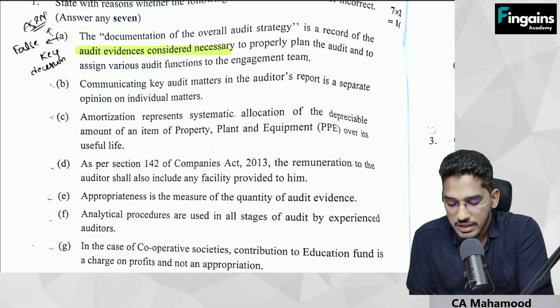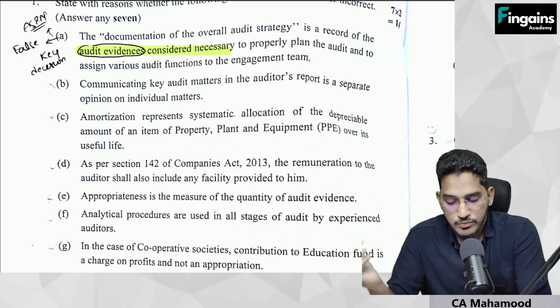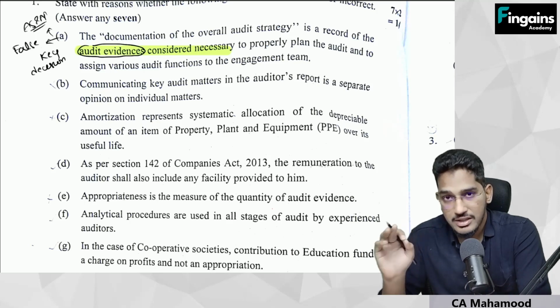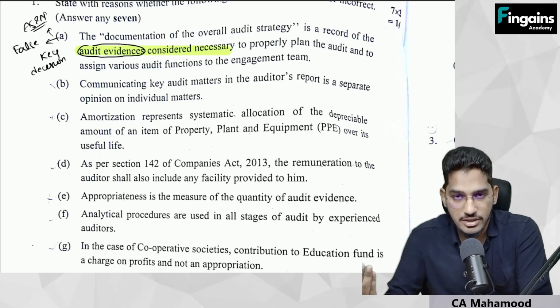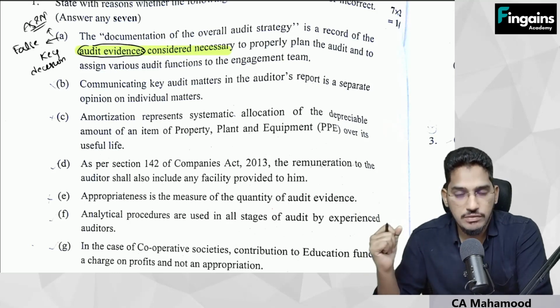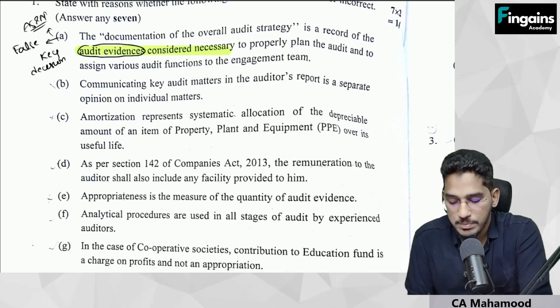If they had given key decisions here, that would have been the correct statement. While developing audit strategy, we will not have any evidences. If you replace the term audit evidences with key decisions, then the statement would have been true. So the first statement is false.